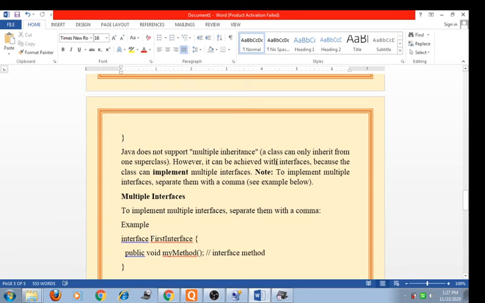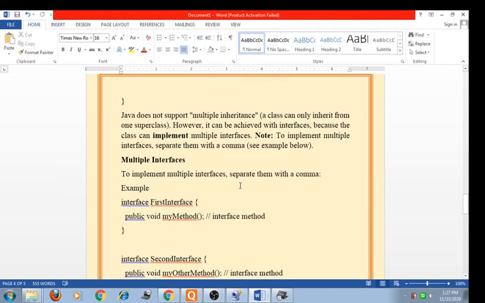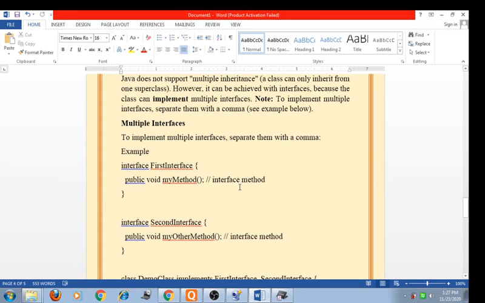So Java does not support multiple inheritance. You know that a class can only inherit from one superclass. However, it can be achieved with the interface because a class can implement multiple interfaces. Note that to implement multiple interfaces, separate them with a comma. So we see another concept, which is multiple interfaces. To implement multiple interfaces, separate them with a comma operator.